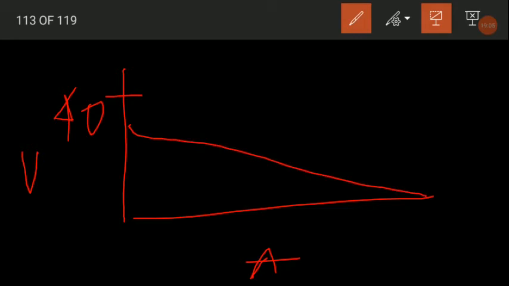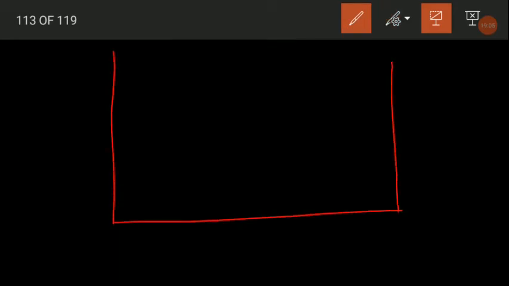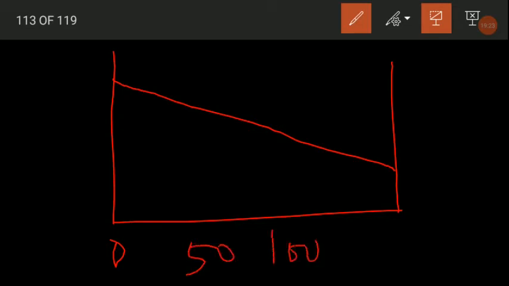So actually sorry, this will be somewhat this one, and the voltage and the curve looks like this one. So 0, this is 50, say this is 100, this is 200, and this is 300, say. Okay, so this will be the ranges.